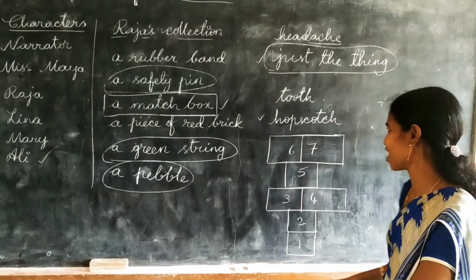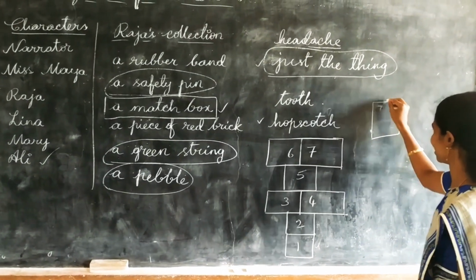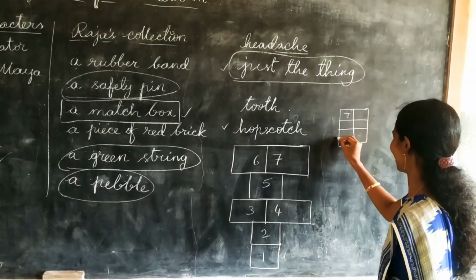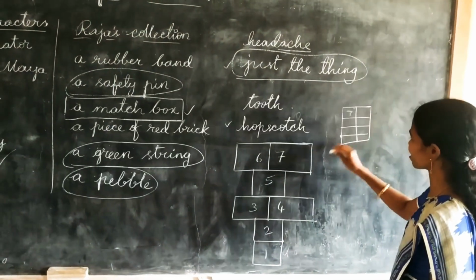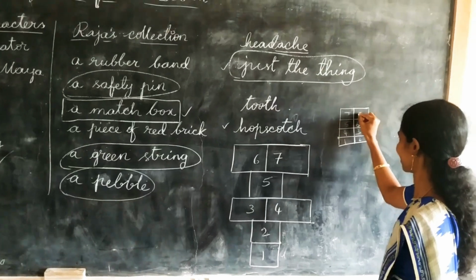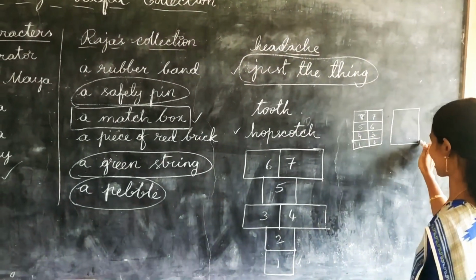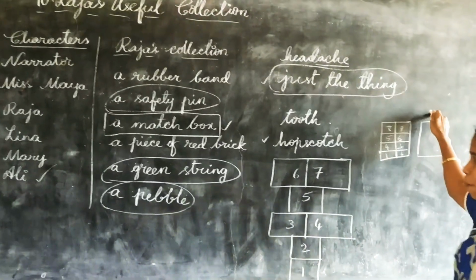Many I know we used to play in my childhood. This kind of hopscotch. This means 8 boxes will come. And one more hopscotch is also there. This is only a single box. Continuously you have to hop up to here.